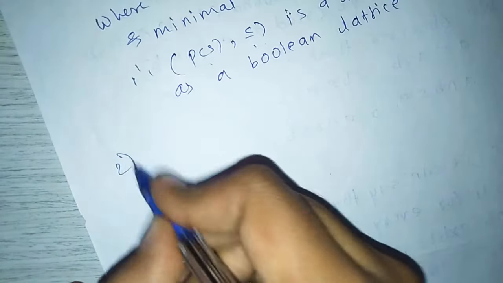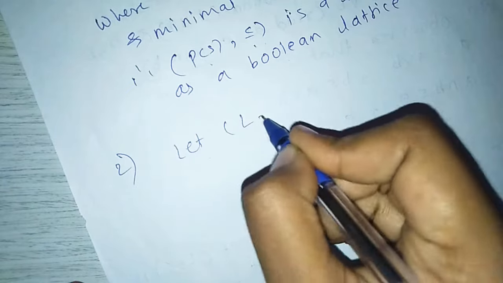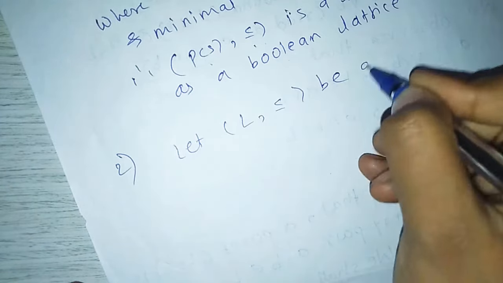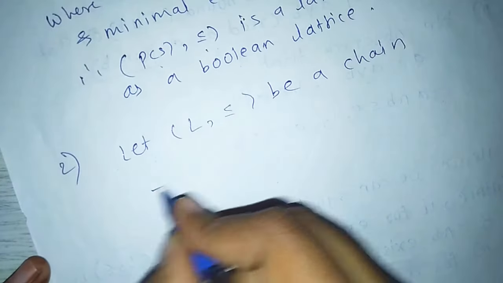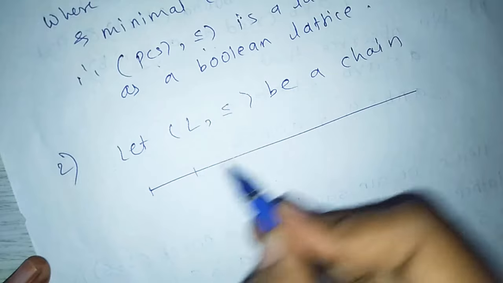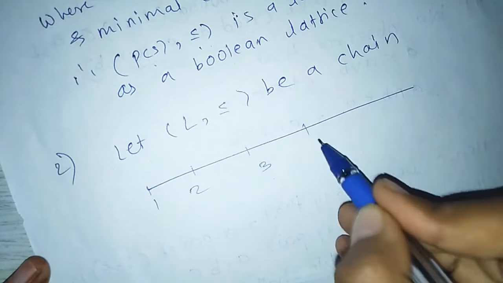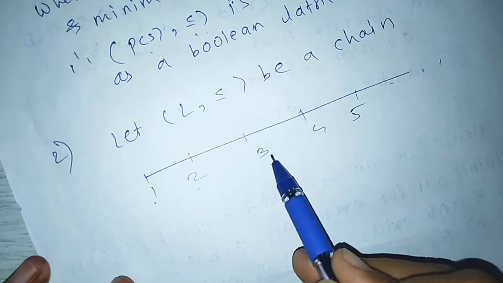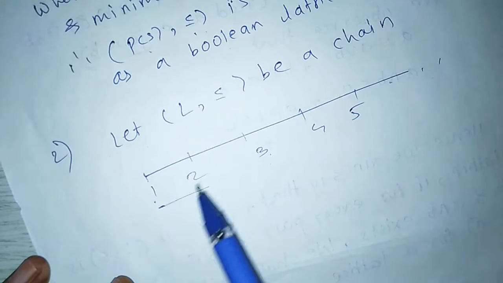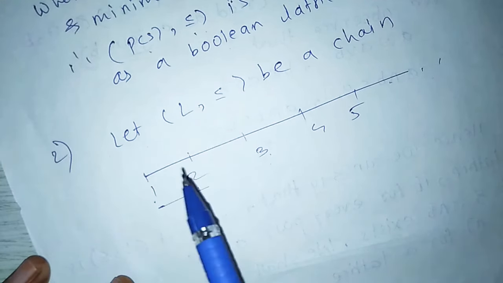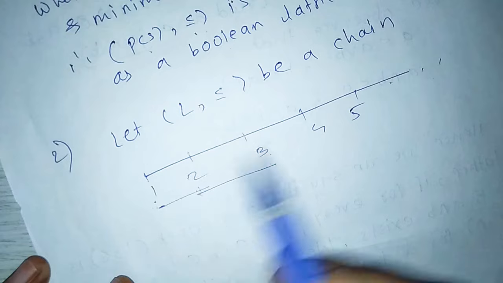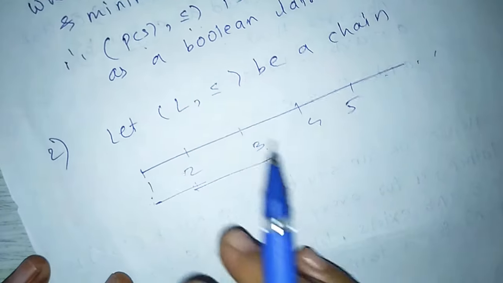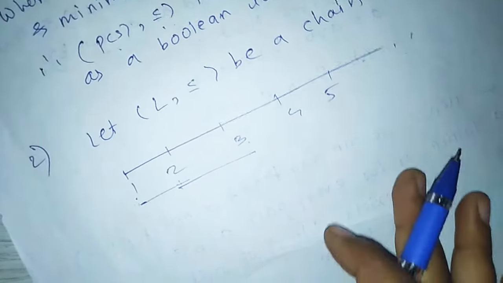Next example: let (L, ≤) be a chain. For your understanding, consider the real number line: 1, 2, 3, 4, 5 and so on. 1 is less than or equal to 2, 2 is less than or equal to 3, 3 is less than or equal to 4. For 1 and 2, the greatest lower bound is 1 and the least upper bound is 2. For 2 and 3, the greatest lower bound is 2 and the least upper bound is 3, and so on.